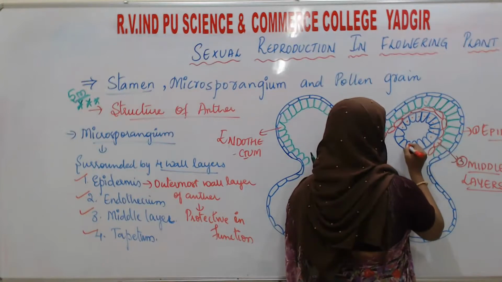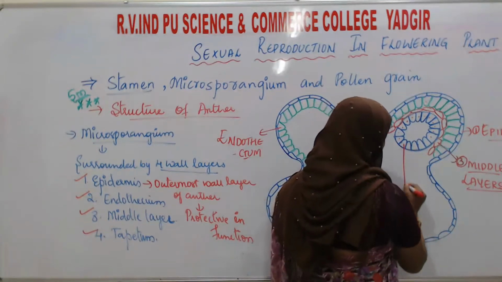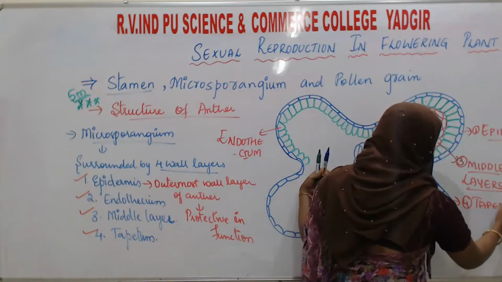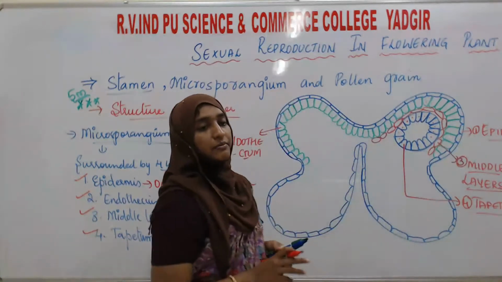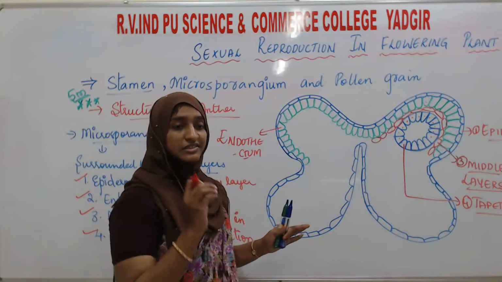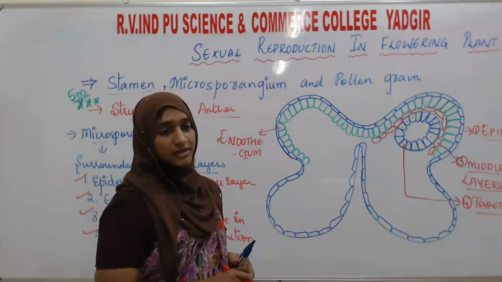One of the important functions of this fourth layer, the tapetum, is that the cells of this tapetum layer nourish the developing pollen grains.